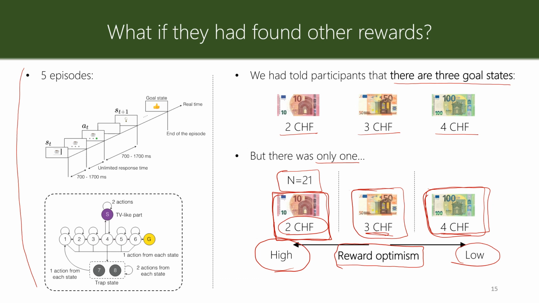So we wondered how people would react and behave in our experiments if we show them these rewards. And this is actually the precise experimental procedure that we had. We invited participants to the lab and assigned them randomly to these 3 reward groups. 21 participants went to the 2 Swiss franc group, 19 went to the 3 Swiss franc group, and 17 to the 4 Swiss franc group. And now I'm going to show you in the next slide the behavior of these different groups.